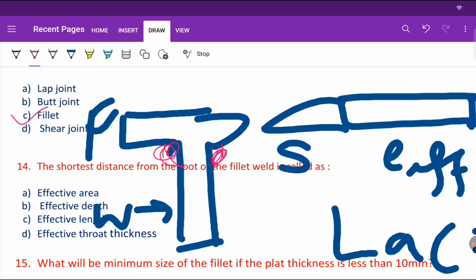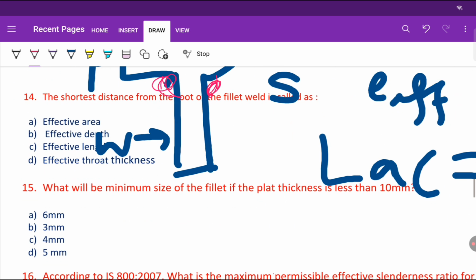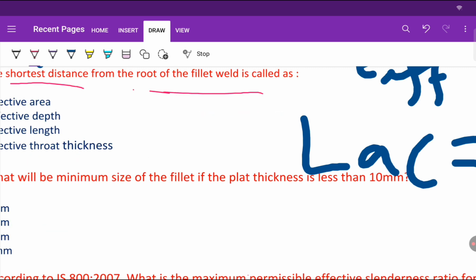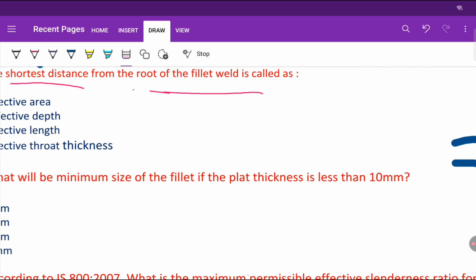Okay, so now the next question: the shortest distance from the root of the fillet weld to the hypotenuse is called what? That is a very important question. You will expect one question from this.